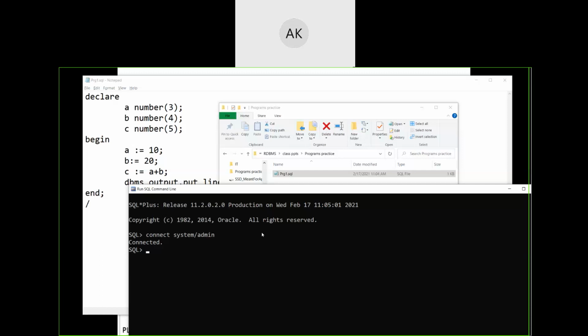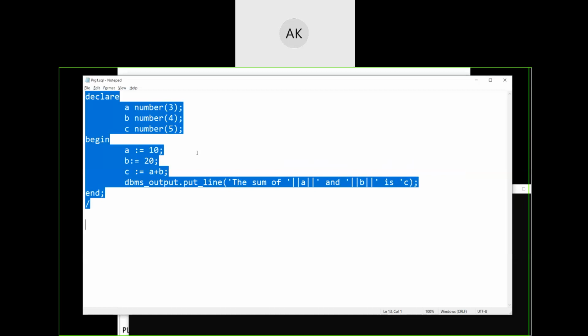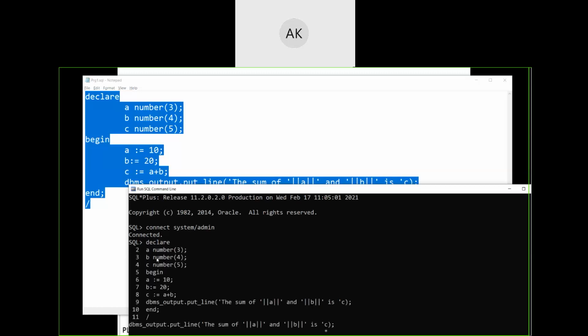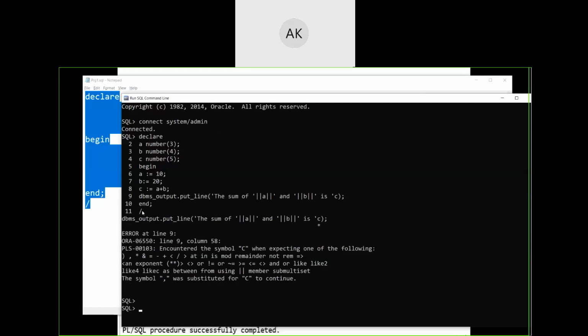So now how do I compile it? To run this particular program, we have got two choices. One is I can copy all this program and on the command prompt, just right click and paste. The program will be typed on. Since we have already included this slash, it has already told the compiler to compile it. So the compilation has also started here.